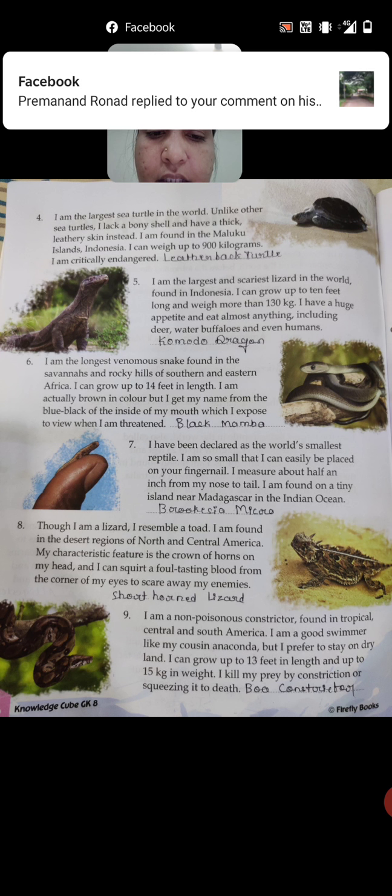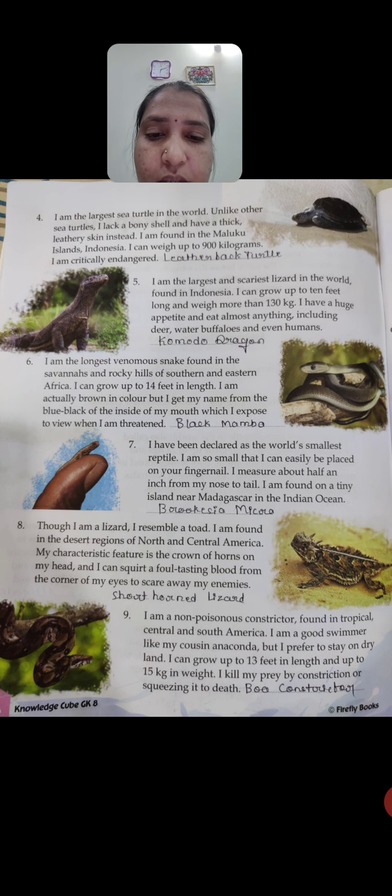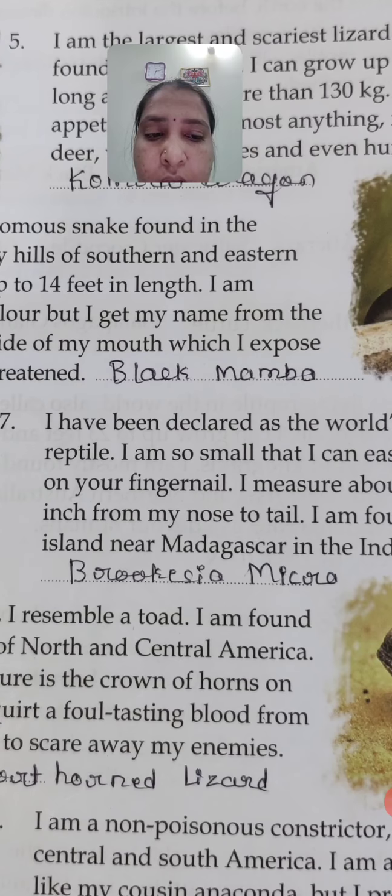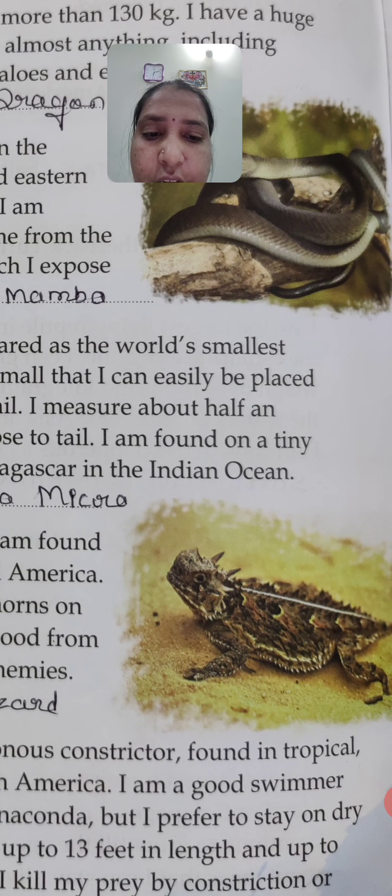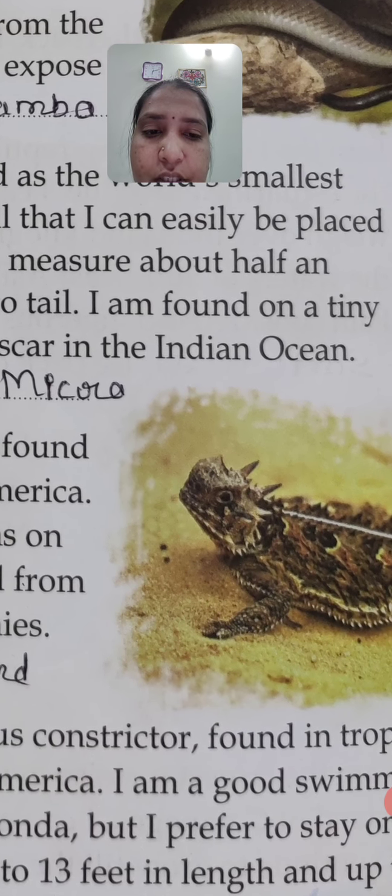And it is tasting blood from the corner of my eyes to scare away my enemies. See here, look at these eyes, how they are. They look very dangerous.